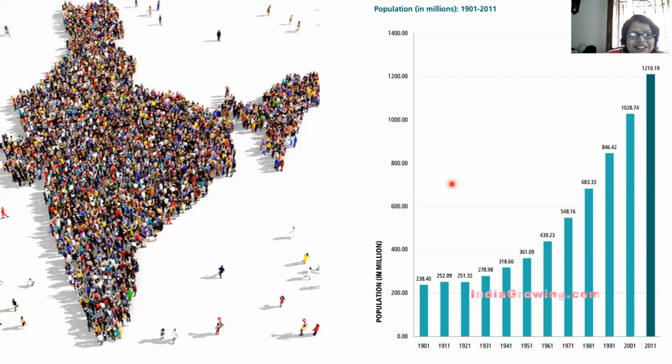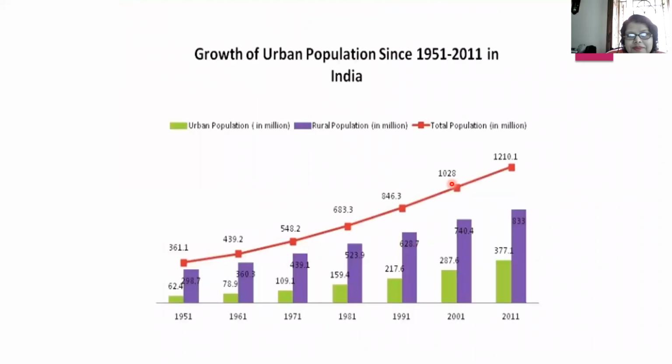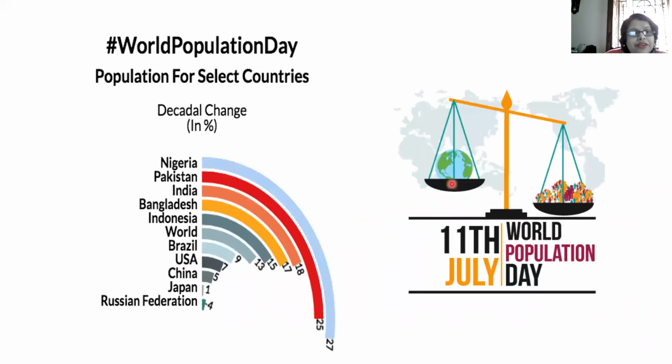Look at this picture. The most densely populated state in India is Uttar Pradesh, Karnataka being the 8th. This is the pictorial representation of growth of urban population since 1951 to 2011 in India. 11 July is celebrated as World Population Day.